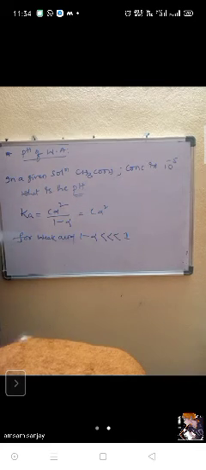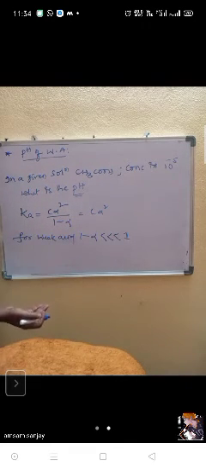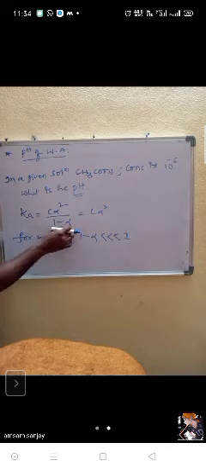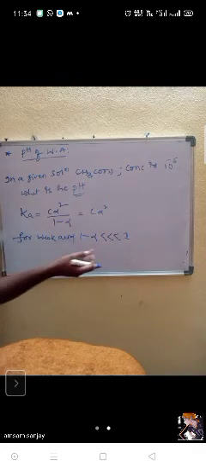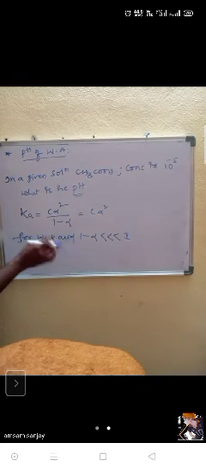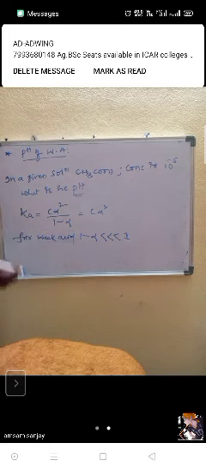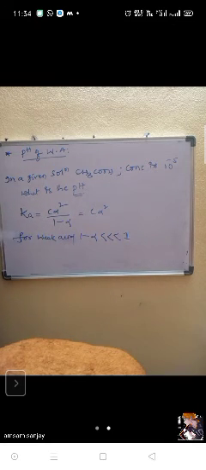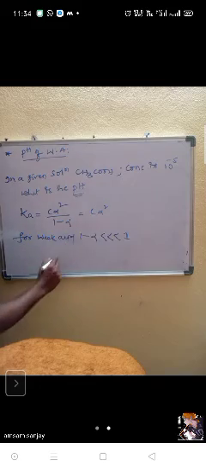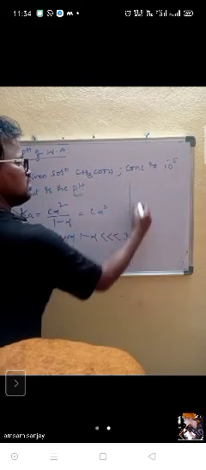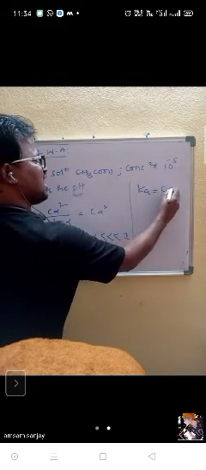This is negligible, sir. Like 1 minus 0.1, 0.001, 0.002 will come. Almost 1. In this value, not much variation. For that, what we got is Ka is equal to C alpha square.